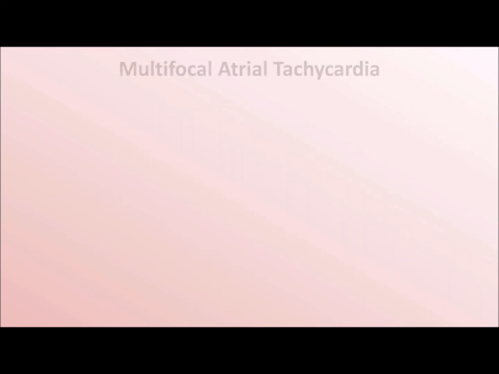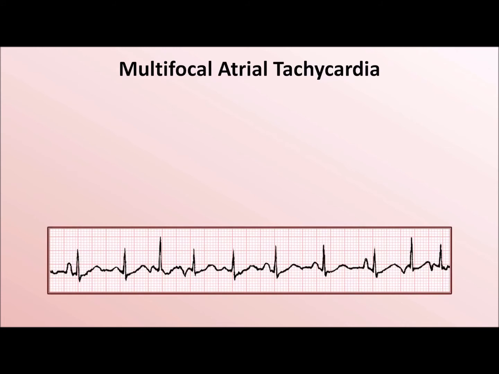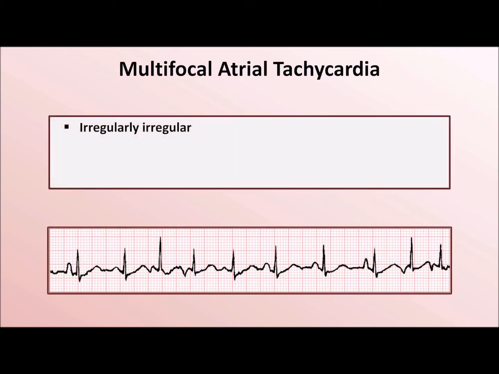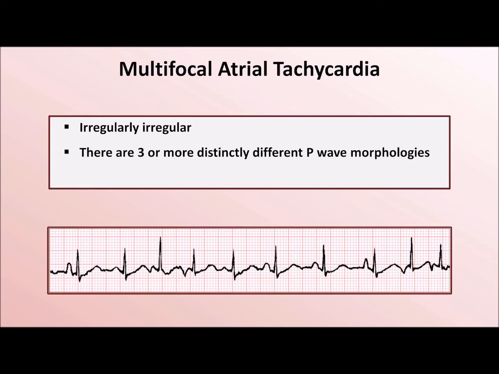The next rhythm is called Multifocal Atrial Tachycardia, abbreviated MAT. Of the 6 categories of tachyarrhythmias, this is the least common. There are 3 EKG characteristics that define MAT. First, it is an irregularly irregular rhythm. Second, there are 3 or more distinctly different P-wave morphologies. And third, there is no one predominant P-wave morphology.